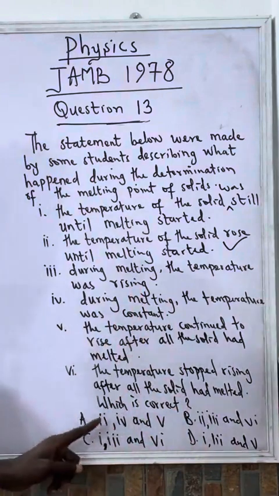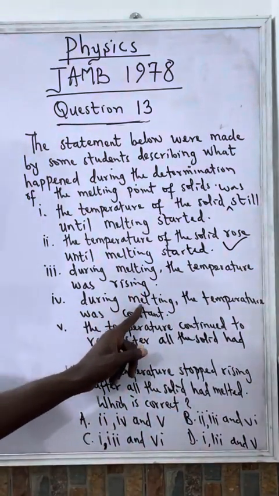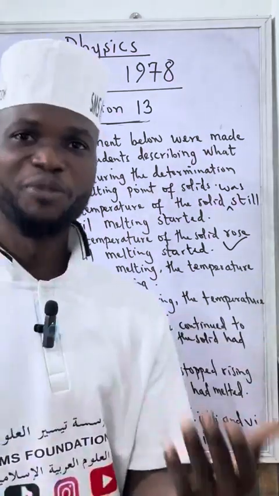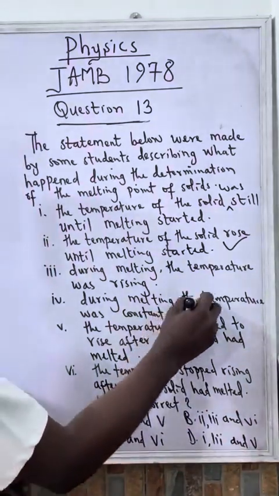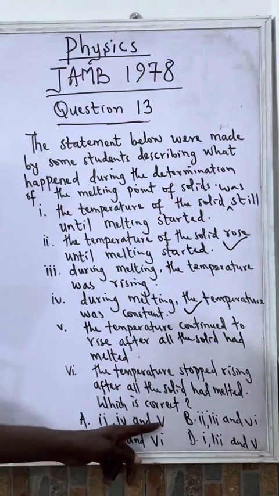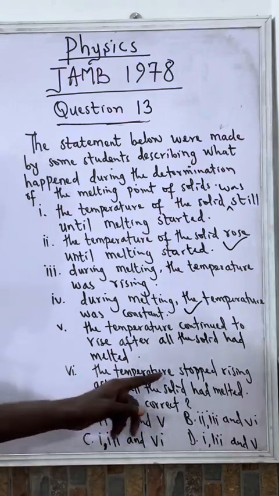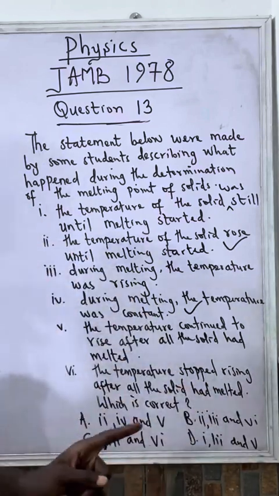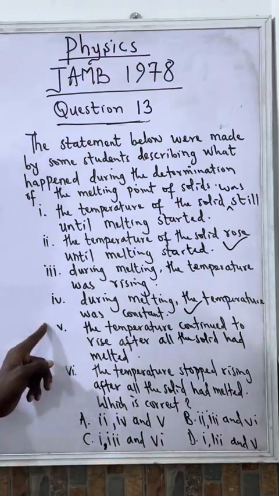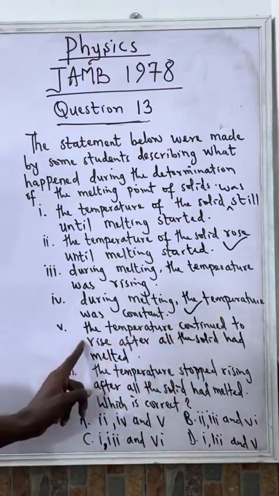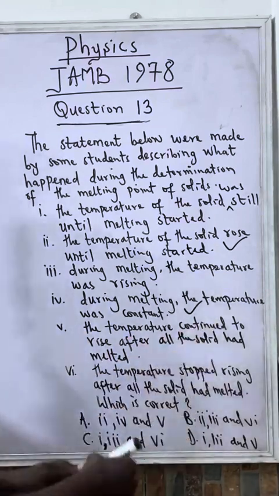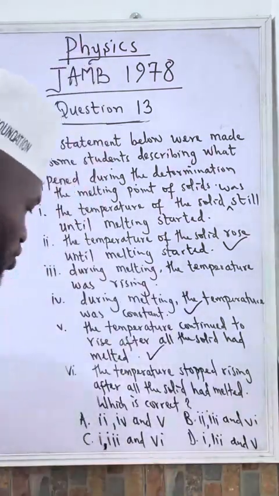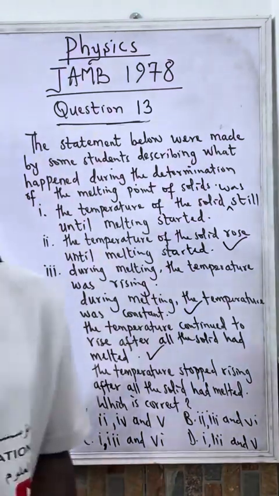So let's consider 4. 4 says during melting, the temperature was constant. Of course, the temperature will be constant during melting. So it means 4 is also correct. Let's go for 5. Oh, sorry, this is 6. So this is 5. The temperature continued to rise after all the solid had melted. Of course, this is also true according to what I explained. So it means option A is the correct answer to this question.